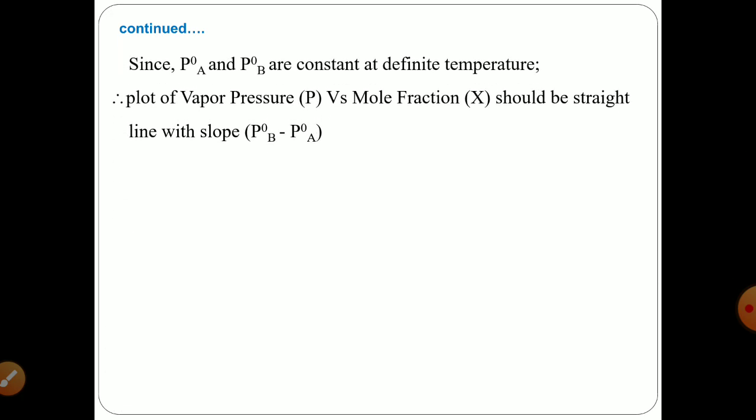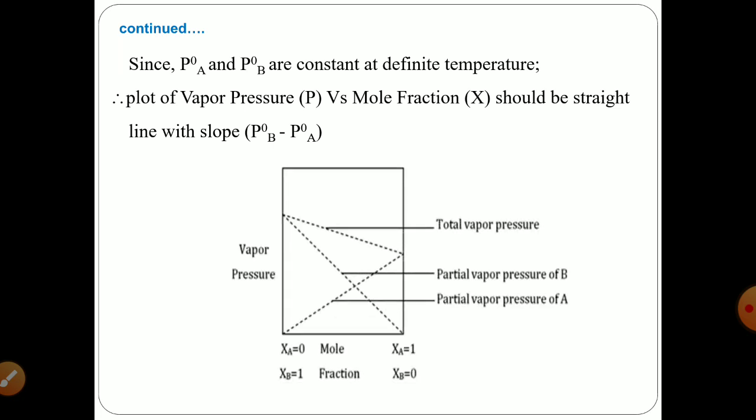Now since P naught A and P naught B, that is the partial or vapor pressure of component A and component B in their pure form, are constant at a definite temperature, therefore the plot of vapor pressure versus mole fraction should yield a straight line with the slope P naught B minus P naught A. So the graph for the statement will look like this, where you are plotting vapor pressure against mole fraction.